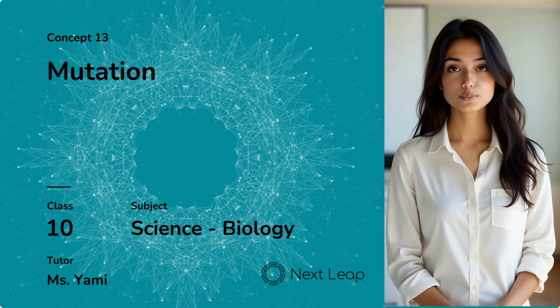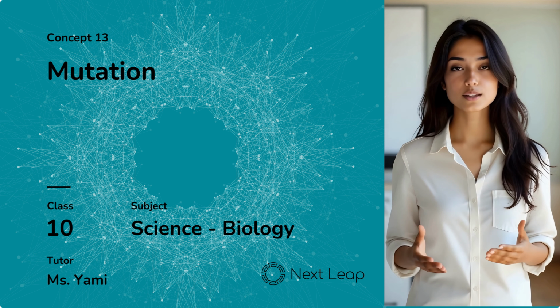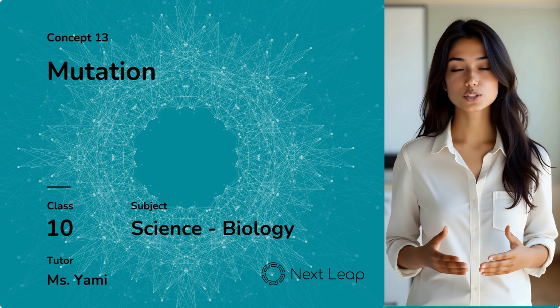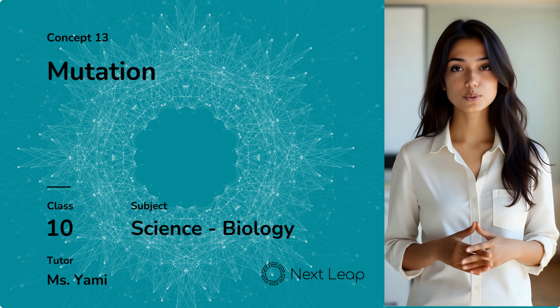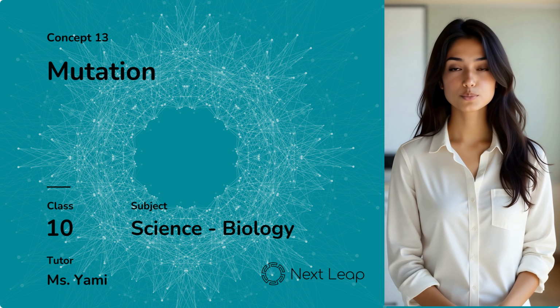Hello everyone. Have you ever noticed how sometimes, in a family, a child may have a sudden new feature, like different eye color or a unique trait not seen before in the parents? That surprising change is often the result of something we call a mutation.